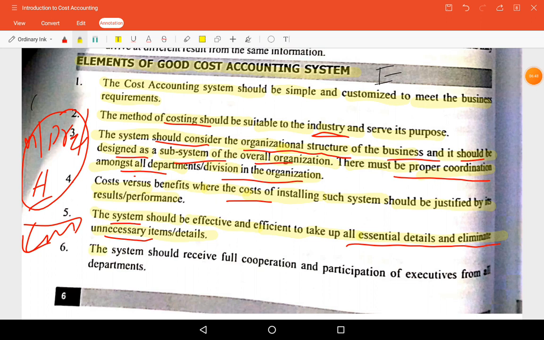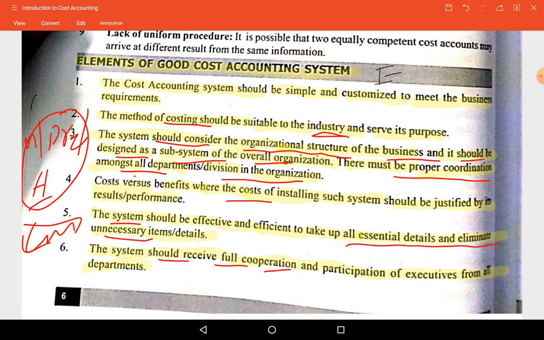The system should receive full cooperation and participation of executives of all departments. Okay, all departments participating in the operations of the business should cooperate with the cost accounting system, so that it will be easy for accounting purposes also. So this is one of the points.